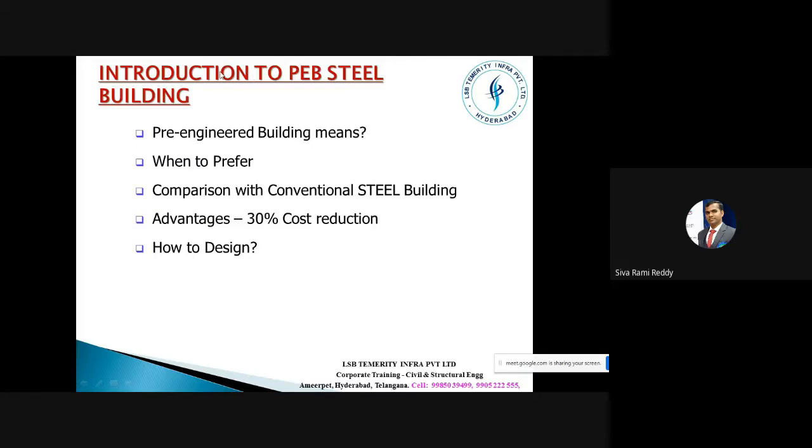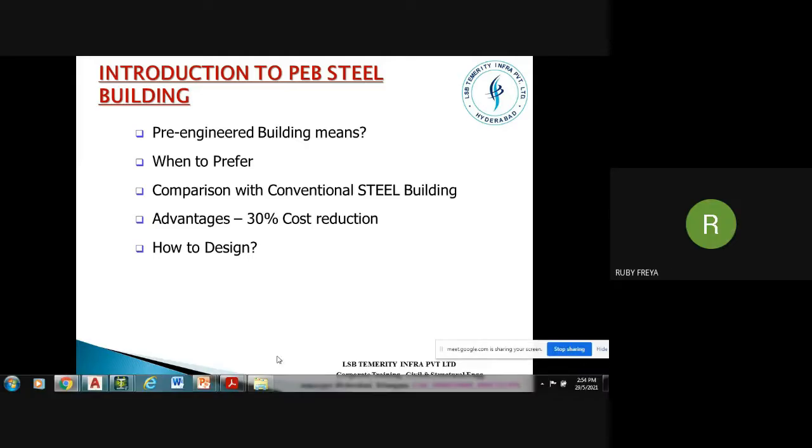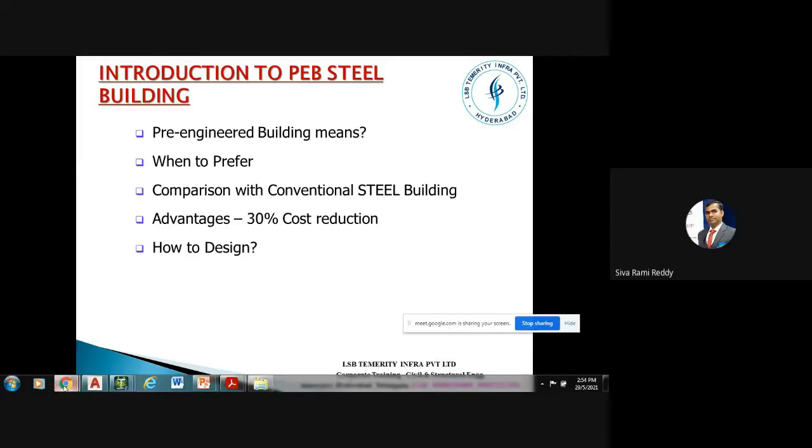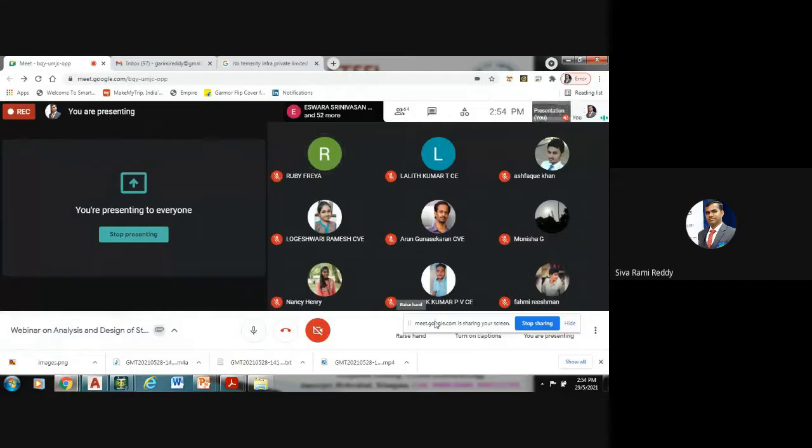One second please, is there any control that I can draw something on this screen? Ruby ma'am, are you there? We are able to see the cursor. Yeah, the cursor is fine. I mean, is there any option at the bottom left side? Can I use it inside your PPT itself, sir? You can see the blue triangle area in your slide, and there itself there will be one pen.